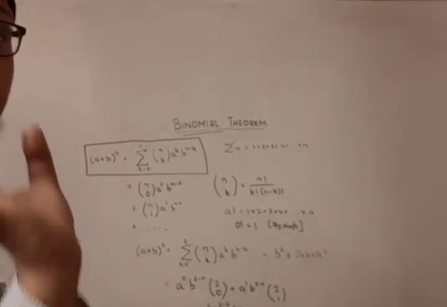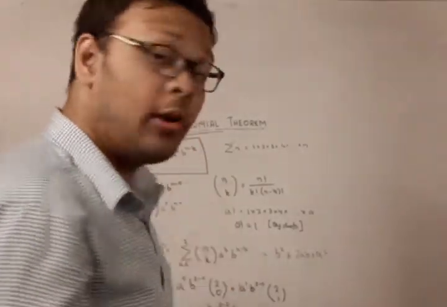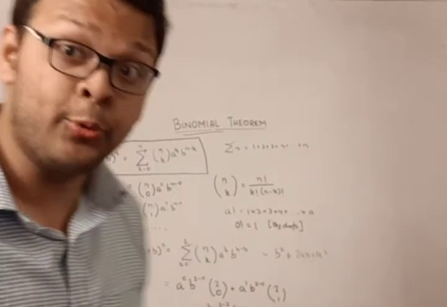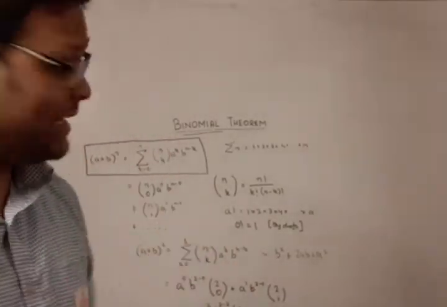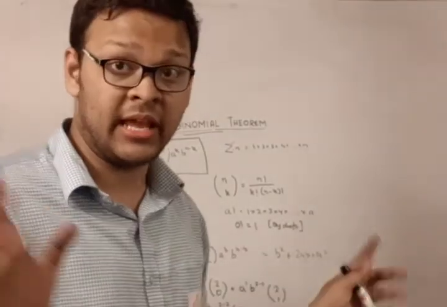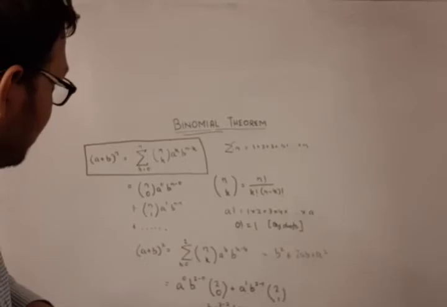Remember that proving a particular case cannot be treated as a whole proof. So I have stated it for all positive integers n, and I am proving it just for a value 2. That doesn't at all mean that this thing holds for everyone. So this is how we should do it.